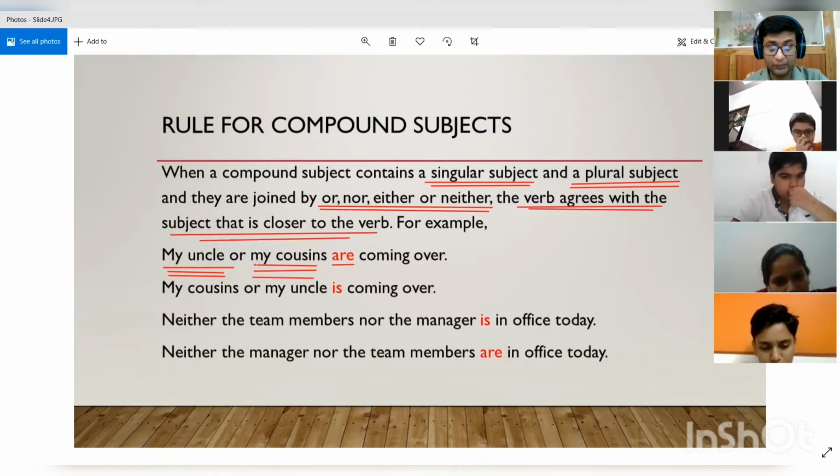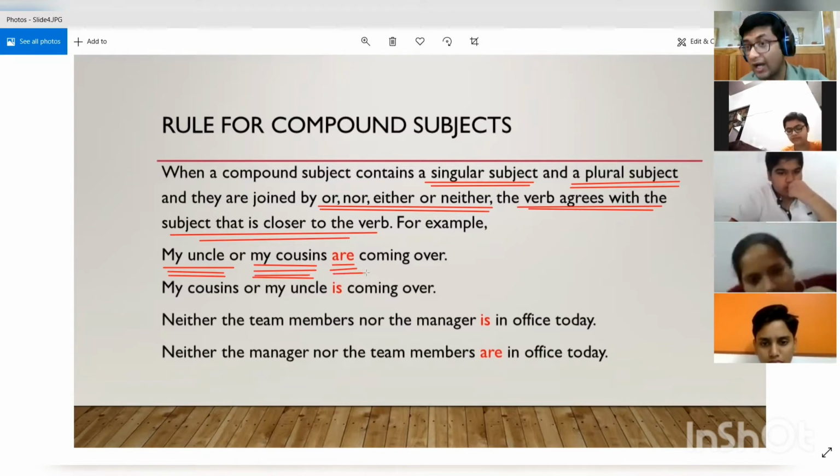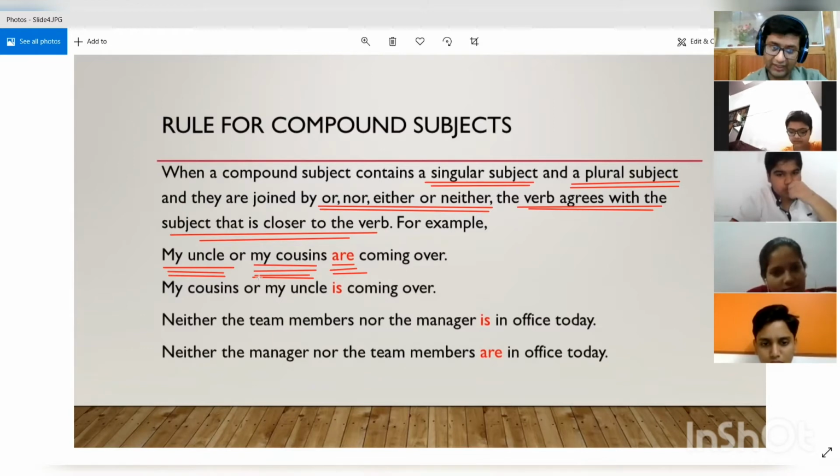So in this case, my cousins is closer to the verb are, right? My uncle is far away. My cousins is more close, right? So what is happening over here? Since my cousins is plural, that is why the verb is also plural. We have used are over here. Understood the point?